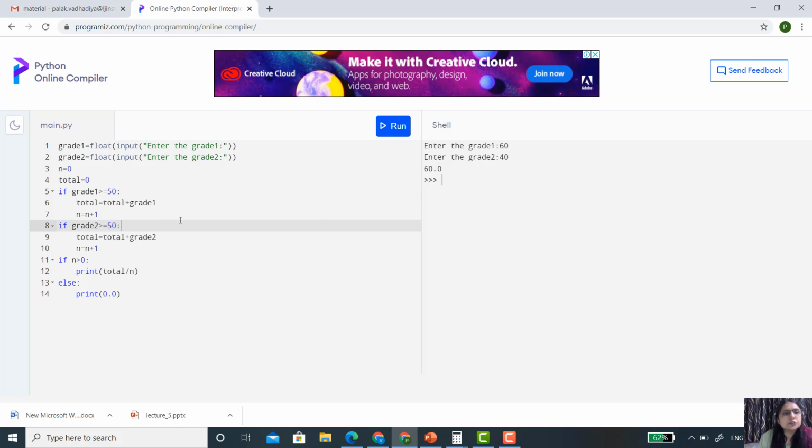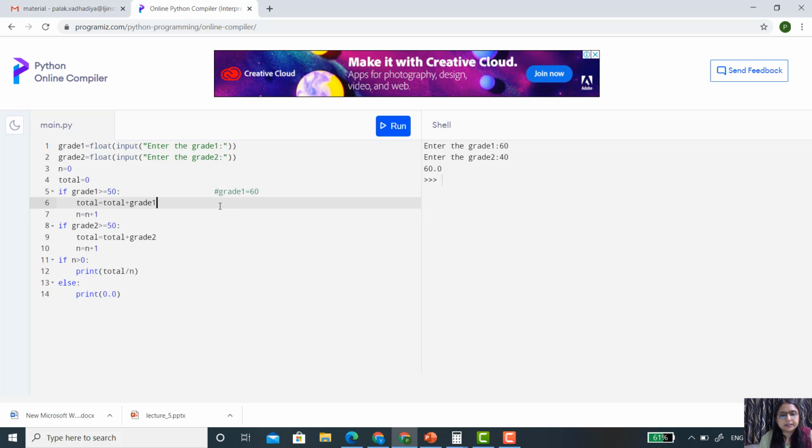Now let's see the execution of the program. First of all, in place of grade 1, I'm just making a comment: grade 1 equals 60. So definitely this condition is satisfied because 60 is greater than or equal to 50.